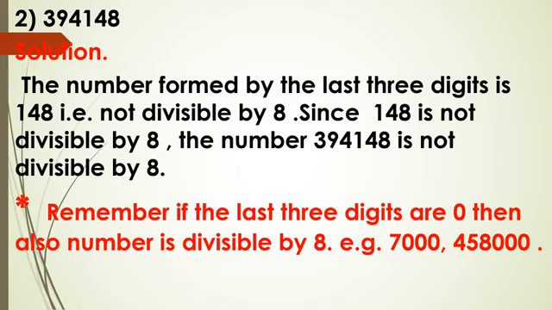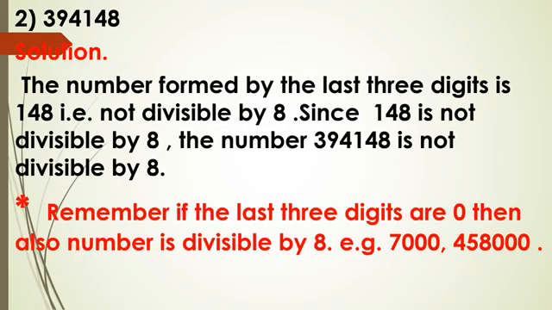I am repeating all that we have learned today. First we have done the divisibility test by 10, that a number is divisible by 10 if its ones place digit is 0. A number is divisible by 5 if its ones place digit is either 0 or 5. A number is divisible by 2 if its ones place digit is divisible by 2, or we can say if its ones place digit is either 0, 2, 4, 6 or 8.